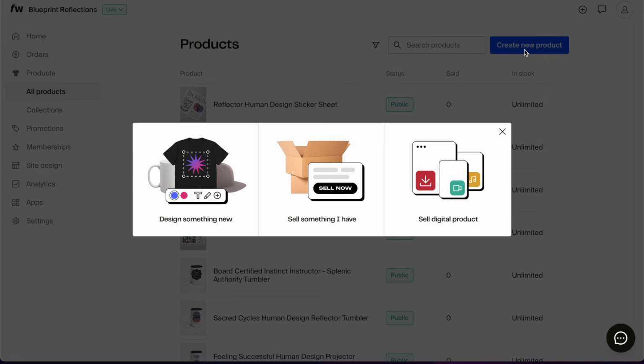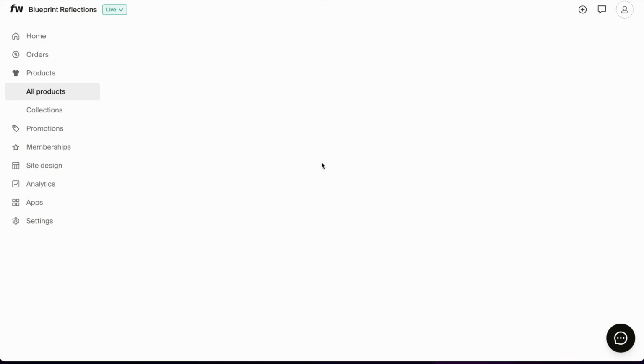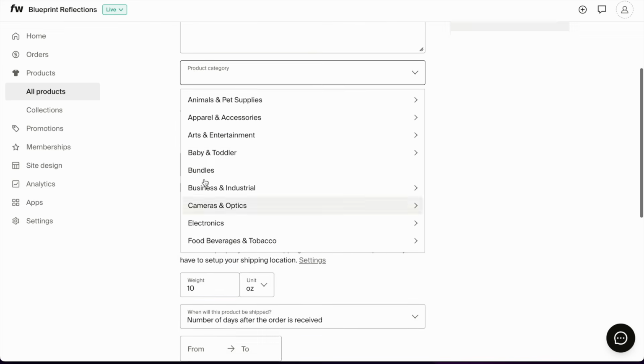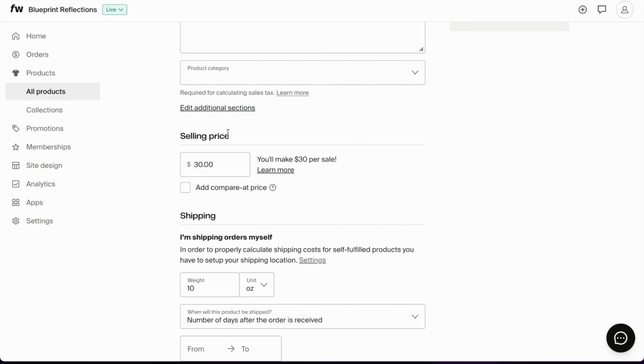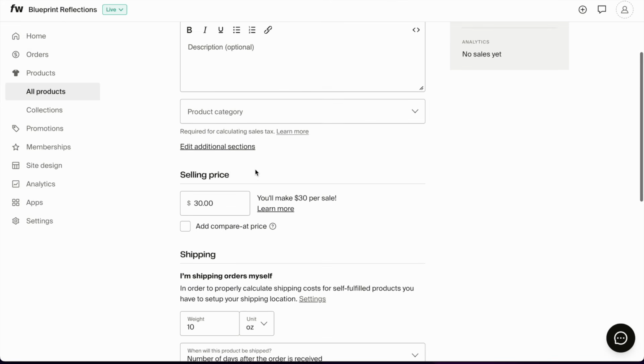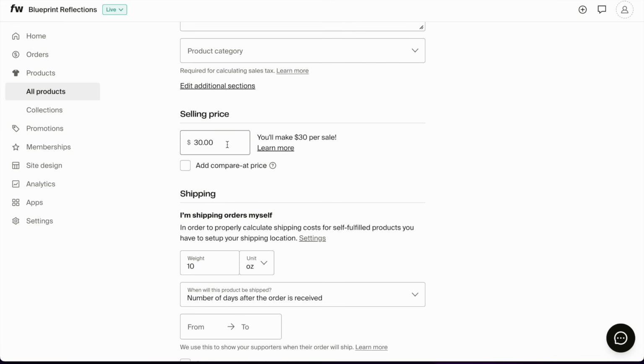Now let's go back to create new product, and you can sell something that you have. You name the product, you put in a description, and in this case, you really do need to write everything down, because there is no more information coming from Fourthwall, because it's not a product that they know, it's something that you have. You need to choose a product category, because that goes into taxes in many, many countries. And you can edit additional sections like the quality guarantee and returns. The selling price, with how much you're going to sell it.